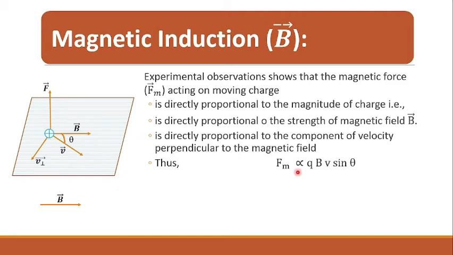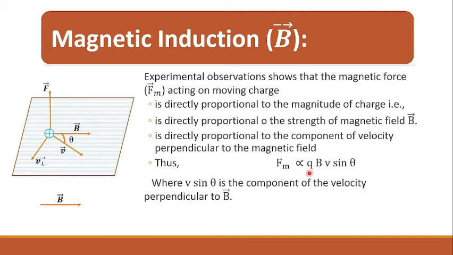Where Q is the charge, B is the magnitude of the magnetic field strength, and v sin theta is the component of the velocity perpendicular to B. This component we have shown in this figure by v perpendicular vector, right? So it is perpendicular to the direction of the magnetic field, and this component is called v sin theta.